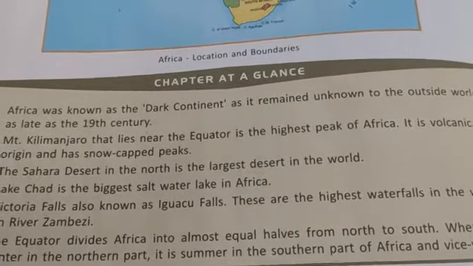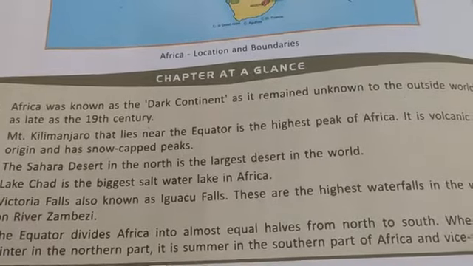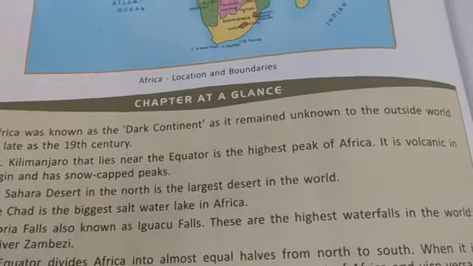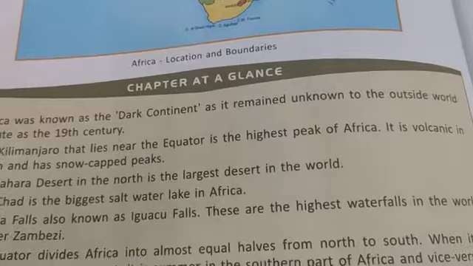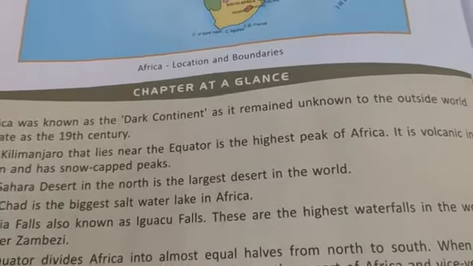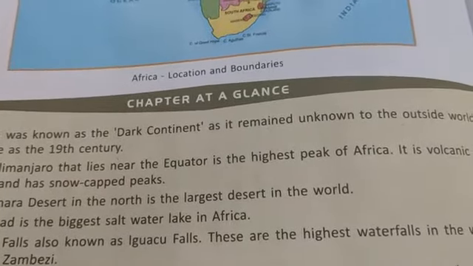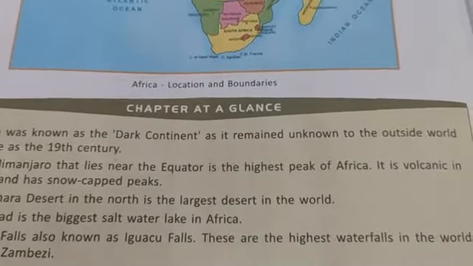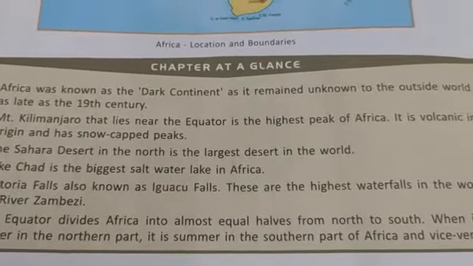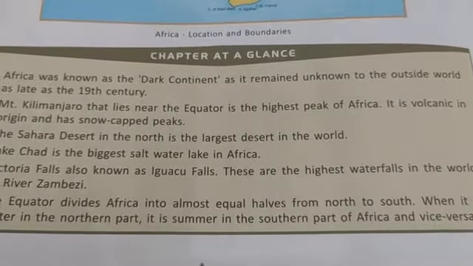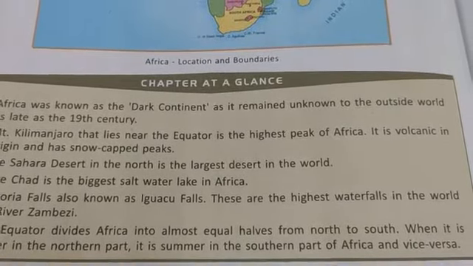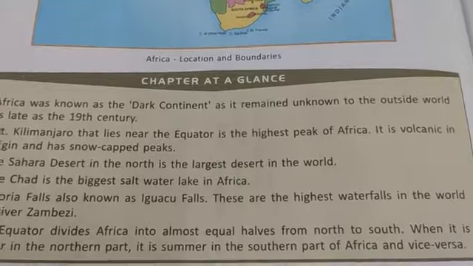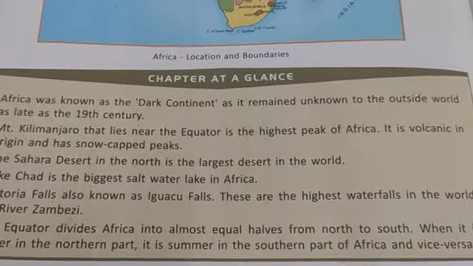Next, it is volcanic in origin and has snow-capped peaks. It is very high, so it has been covered with snow all the time, and it is volcanic in origin, means it was a volcano in initial times. Next, the Sahara Desert in the north is the largest desert in the world. So in northern Africa there is the Sahara Desert, and this desert is the largest in the world.